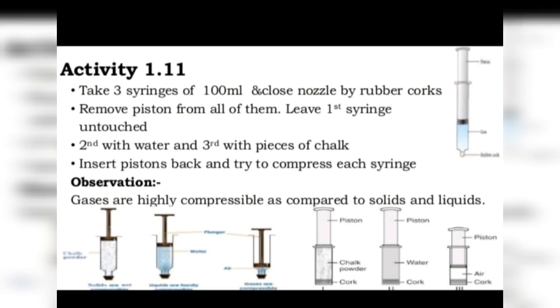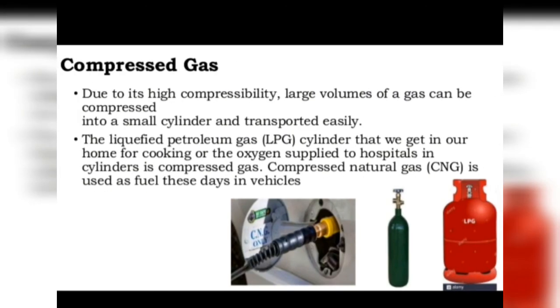And due to the high compressibility, a fairly large mass of gas can be put in a small metal cylinder by compression, right? Such gas cylinders can be transported conveniently from one place to another. Like the cooking gas you have in homes, liquefied petroleum gas, LPG, right?